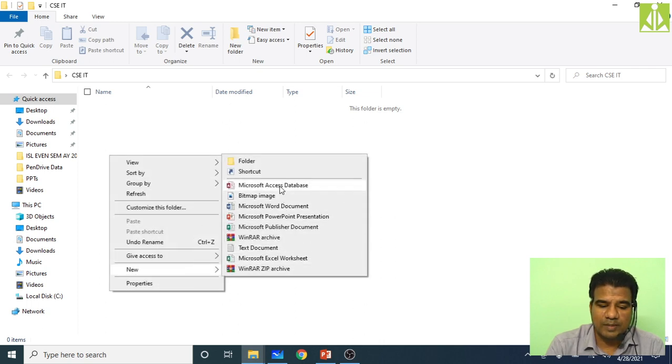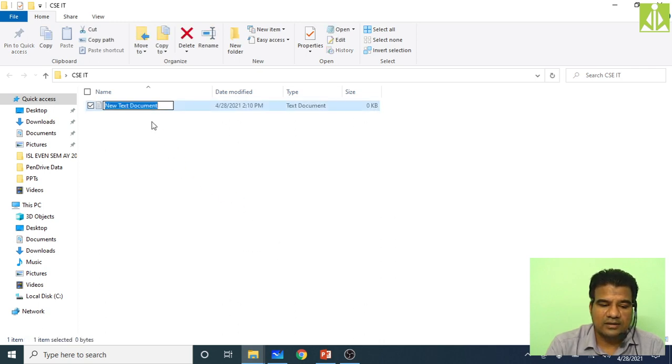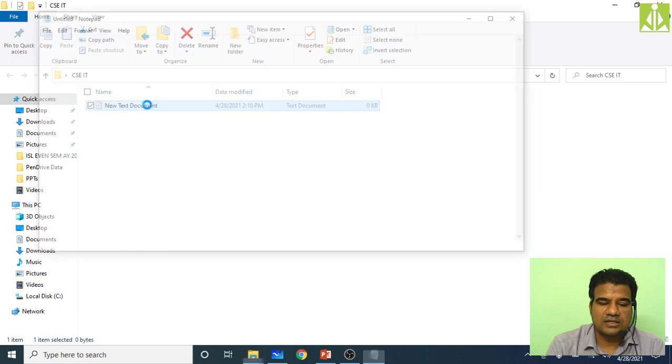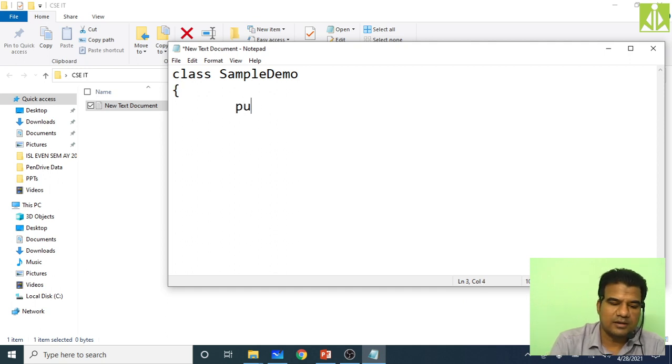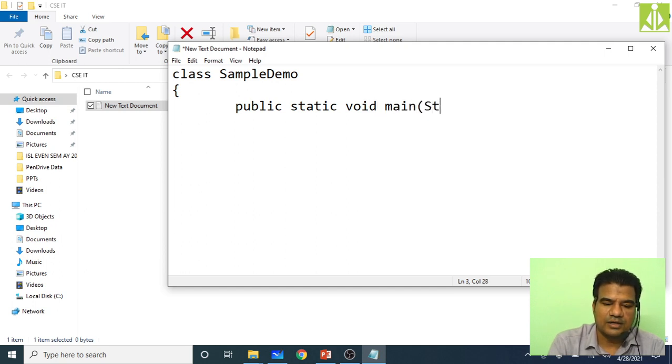So open one Notepad application. Just double click this one. This is my Notepad. Here we have to write our program. I'm writing class SampleDemo. My class name I have given SampleDemo. Then I'm writing the main method, public static void main of String args.